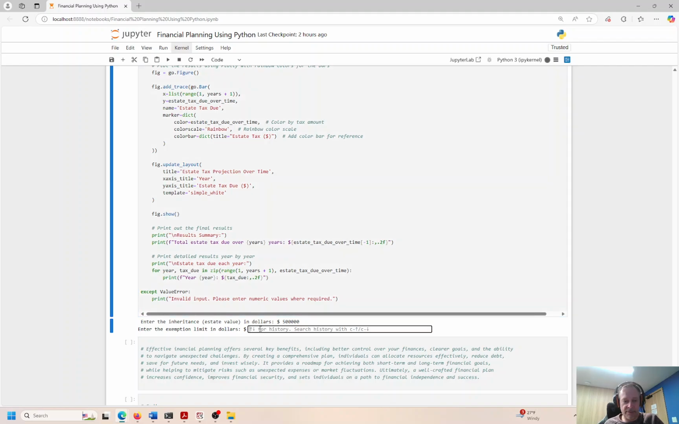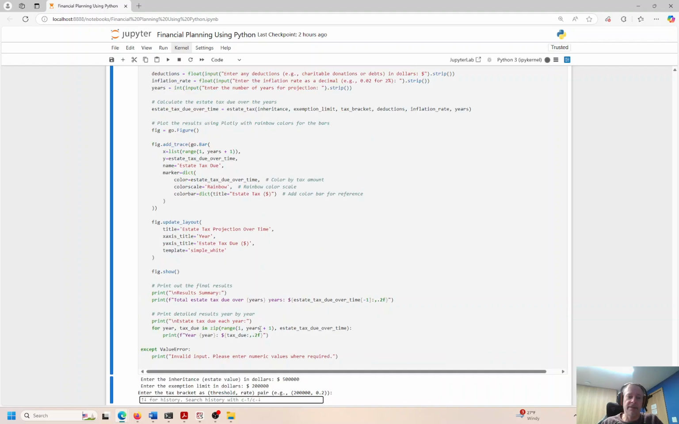Enter the exemption limit in dollars. So sometimes you'll have exemptions. Some of it could come to you tax-free, but once you exceed a certain threshold, then you will have to pay. Okay, and there's exceptions. All states are different. All parts of the United States are different. It's really governed by state law. Most of this stuff, I think some of it might be federal law, but I think most of it is really controlled by the state. Maybe almost all of it is controlled by the state.